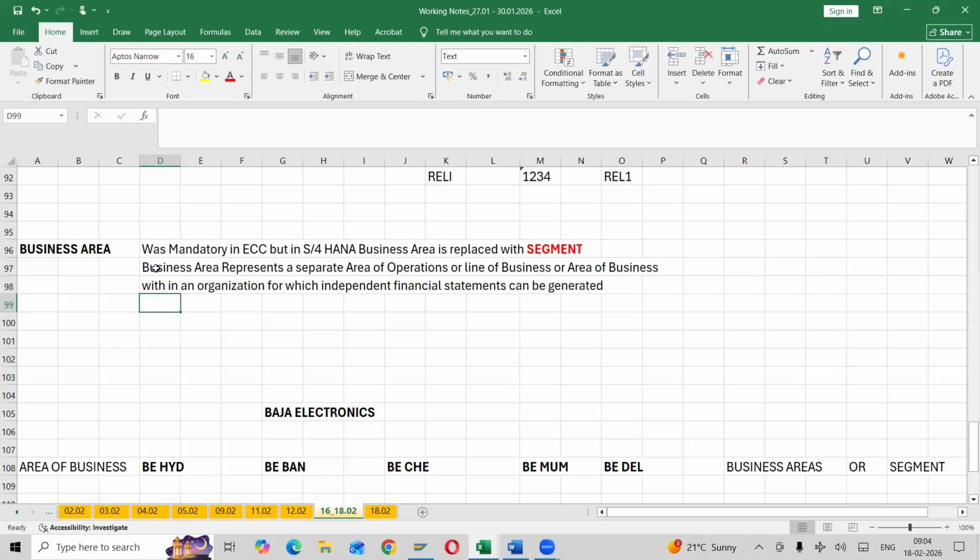Note, it is mainly used for internal reporting purpose.